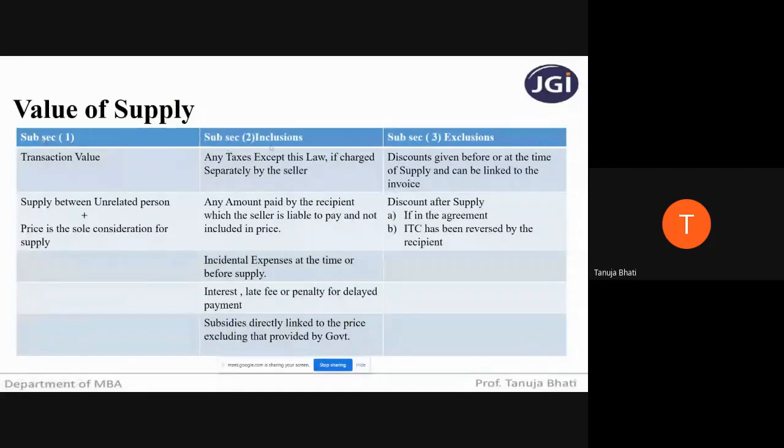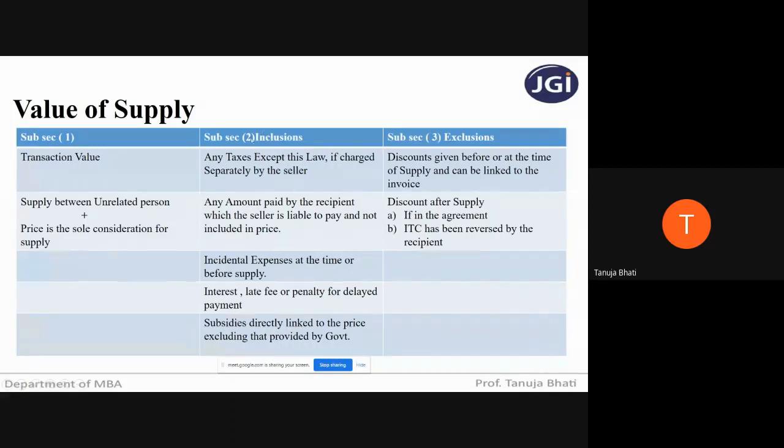Section 15 subsection 2 says what should be included in the transaction value, and all these five sub-clauses should be included. If an item is already included in the transaction value, you need not include it again. But if it is not included, you are supposed to include these items. Let us quickly see what those items are.